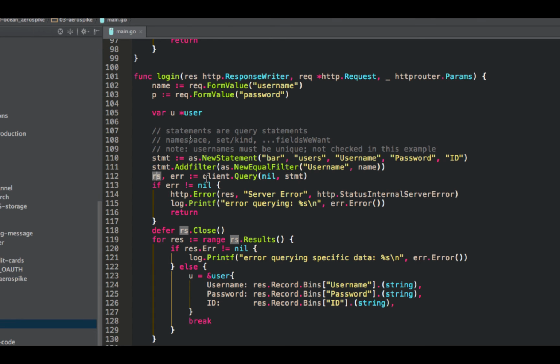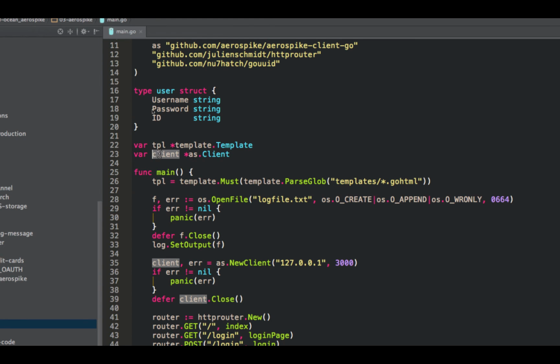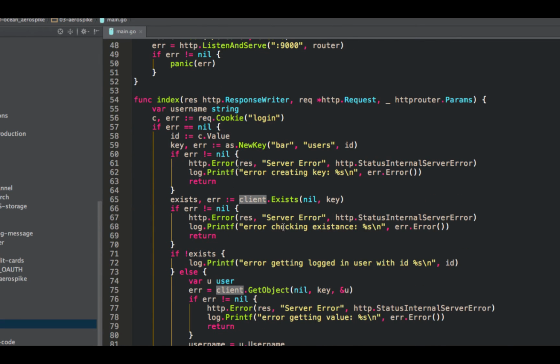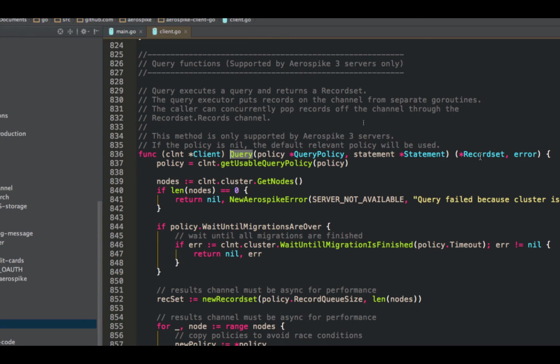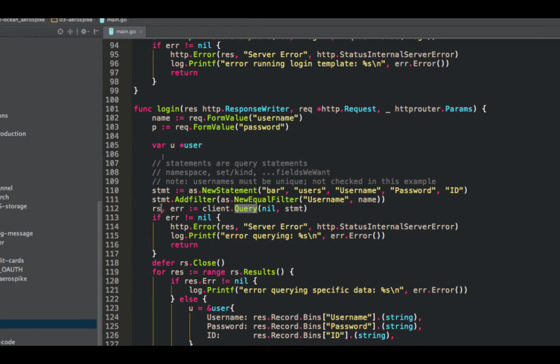It'll give us back our RS, which is, that's not what I wanted. I wanted a query, which is a record set. So check our error, and defer the record set close. It actually sends the query and then moves on before the query results are done, so you can run faster.